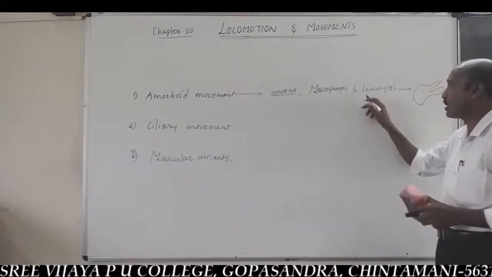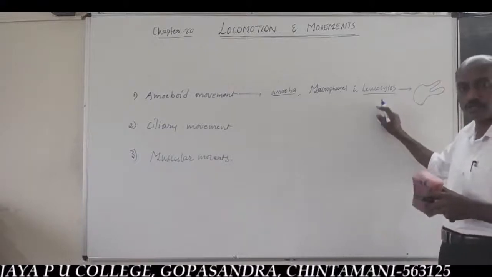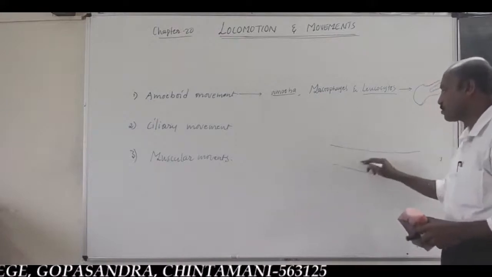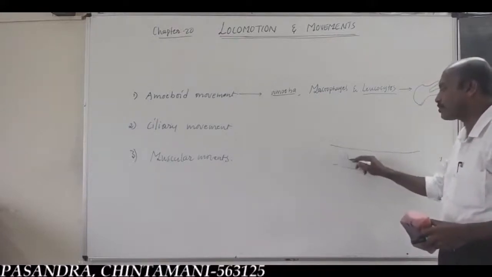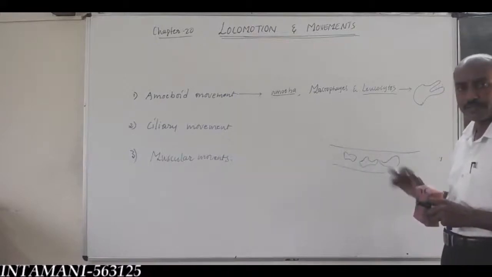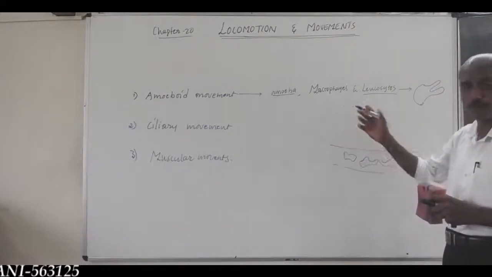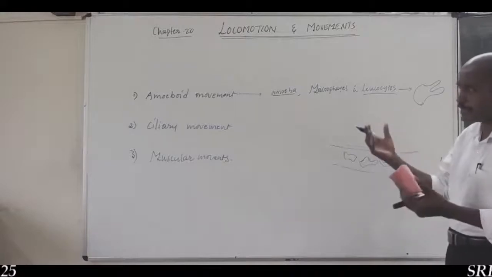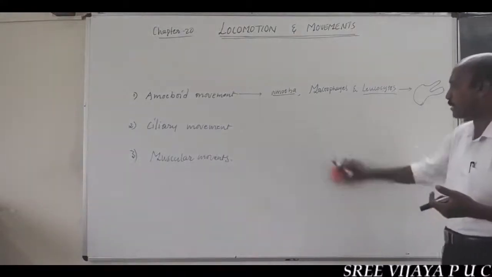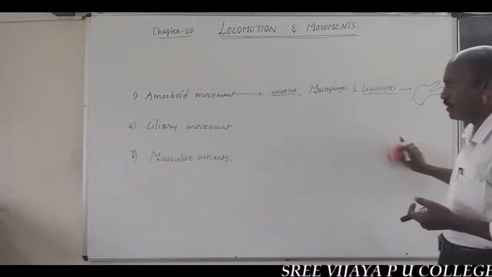And different types of WBC, leukocytes, may also show the movement within the blood vessels by the formation of pseudopodia with the help of streaming of protoplasm. Such kind of movement is called amoeboid movement. Example: amoeba, macrophages, leukocytes, etc.